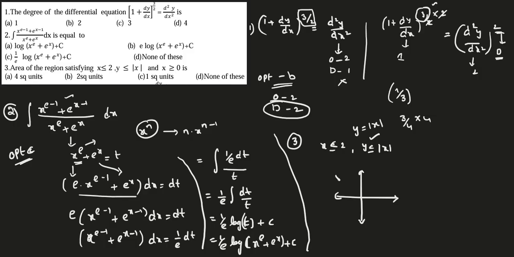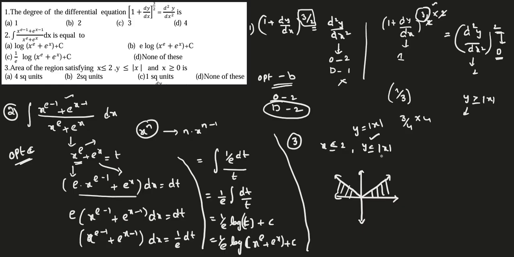Everybody knows how to draw the absolute value function. I'm doing it like this, y is equal to modulus x, and shading. See which side is open, the x side is open. Towards the x axis you try to shade it. If it is y greater than or equal to modulus x, it is open towards the y axis, so shade towards the y axis.